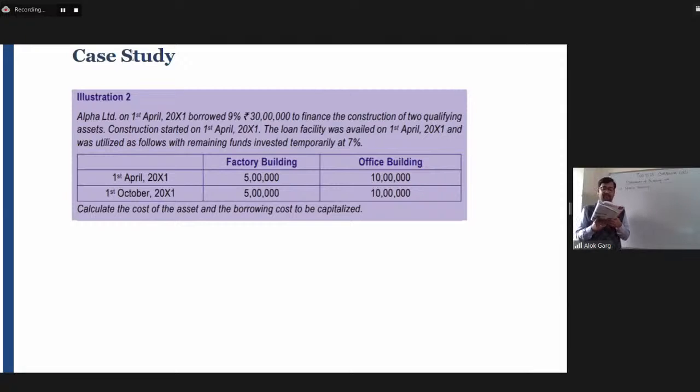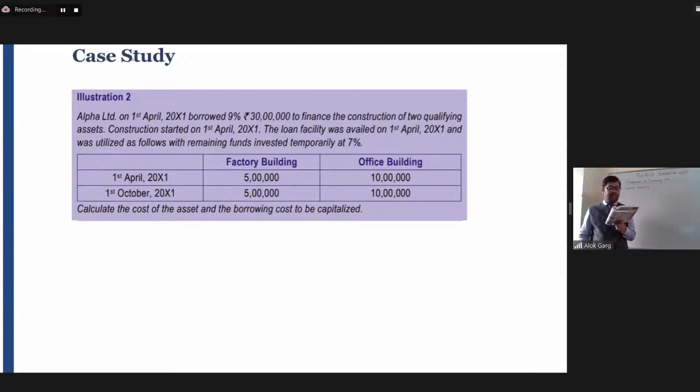So on 1st April 2001, the company has utilized 5 lakh rupees for the factory building and 10 lakh rupees for the office building. After 6 months, on 1st October, it utilized another 5 lakh rupees for the factory building and 10 lakh rupees for the office building. So the total cost of the factory building is 10 lakh and the total cost of the office building is 20 lakh.